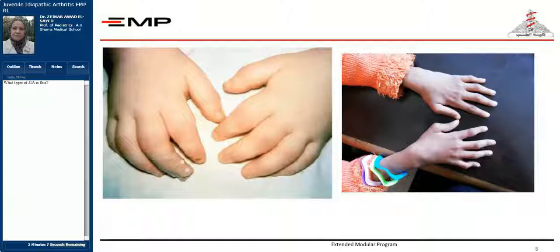The one on the left shows that the juvenile idiopathic arthritis affected this young child or an infant or young child at an early age, as we can see, and it is of the polyarticular type. You can see that all the interphalangeal joints are affected, as well as there is also edema on the dorsum of the hands, implying an underlying inflammation in the carpal joints.